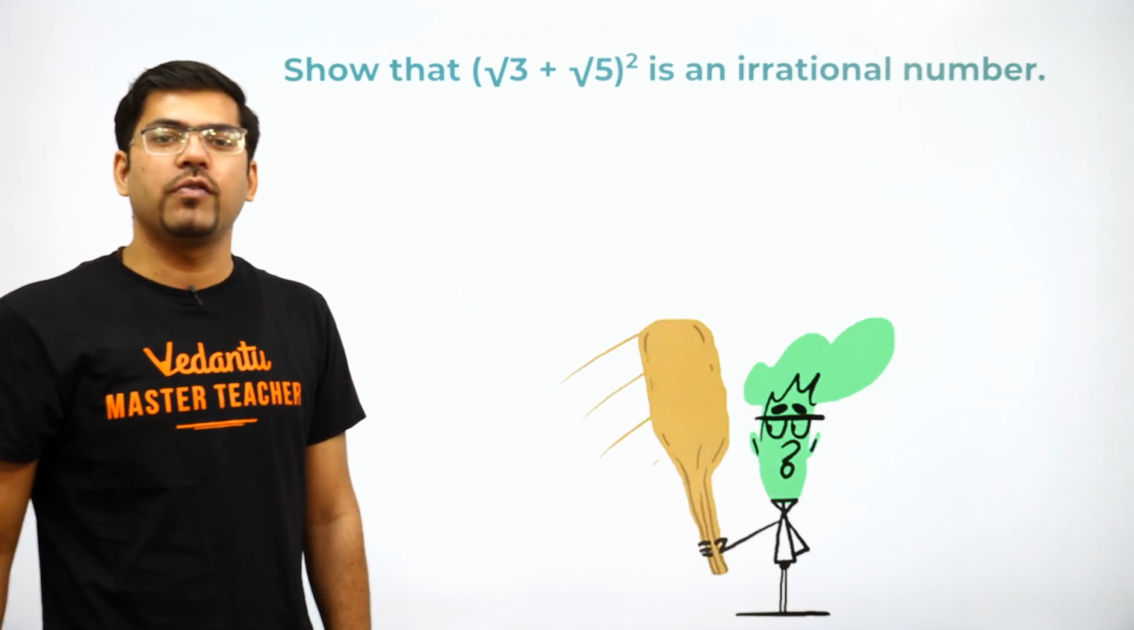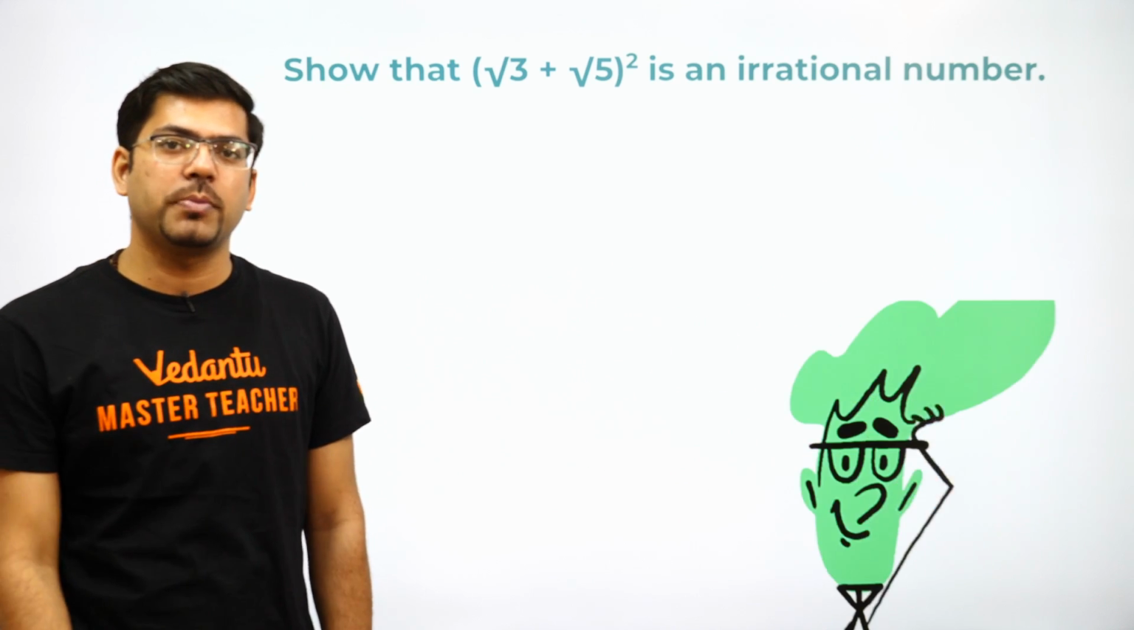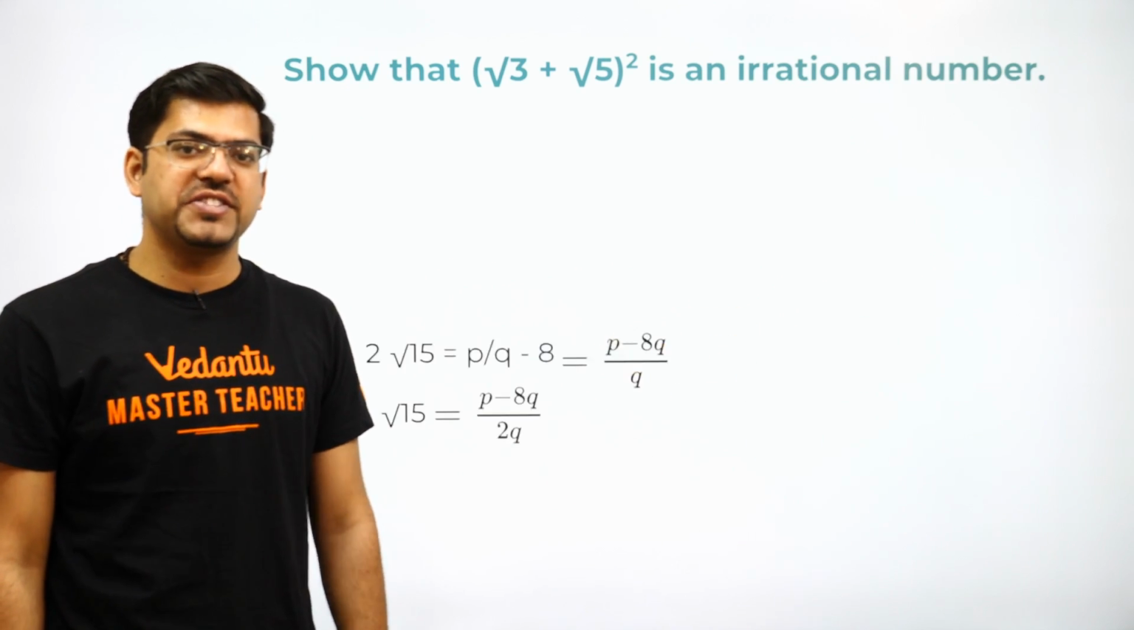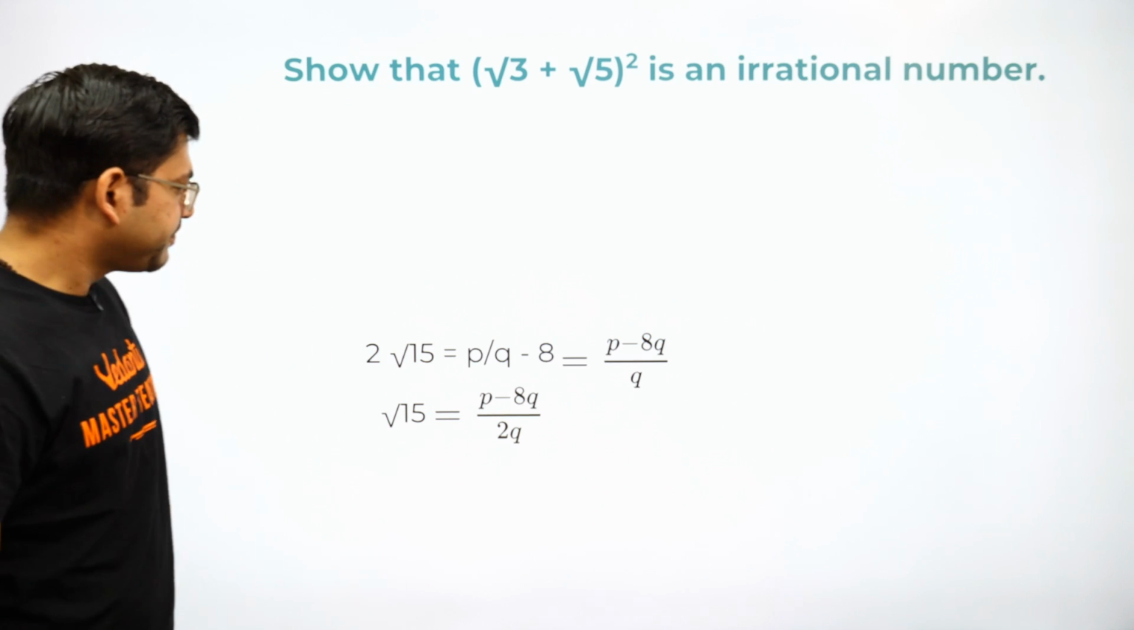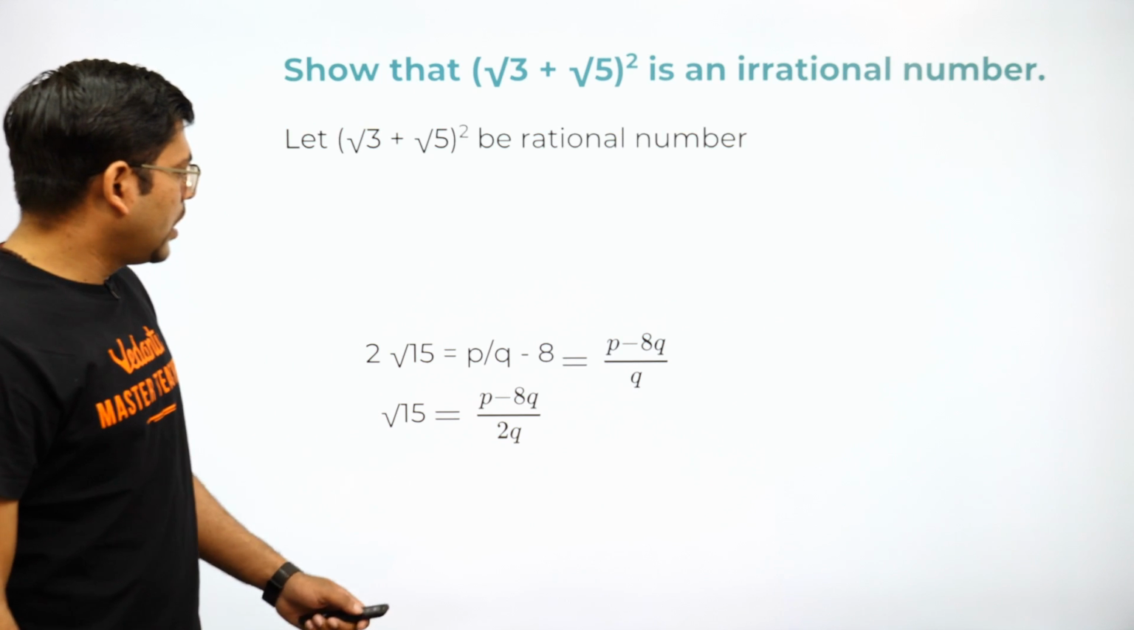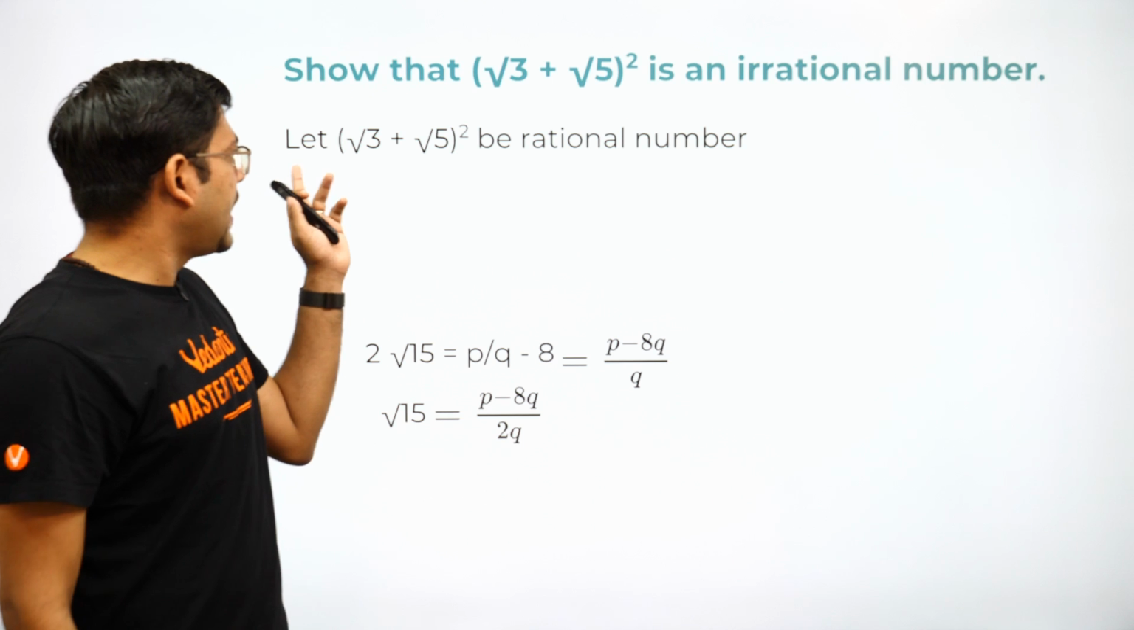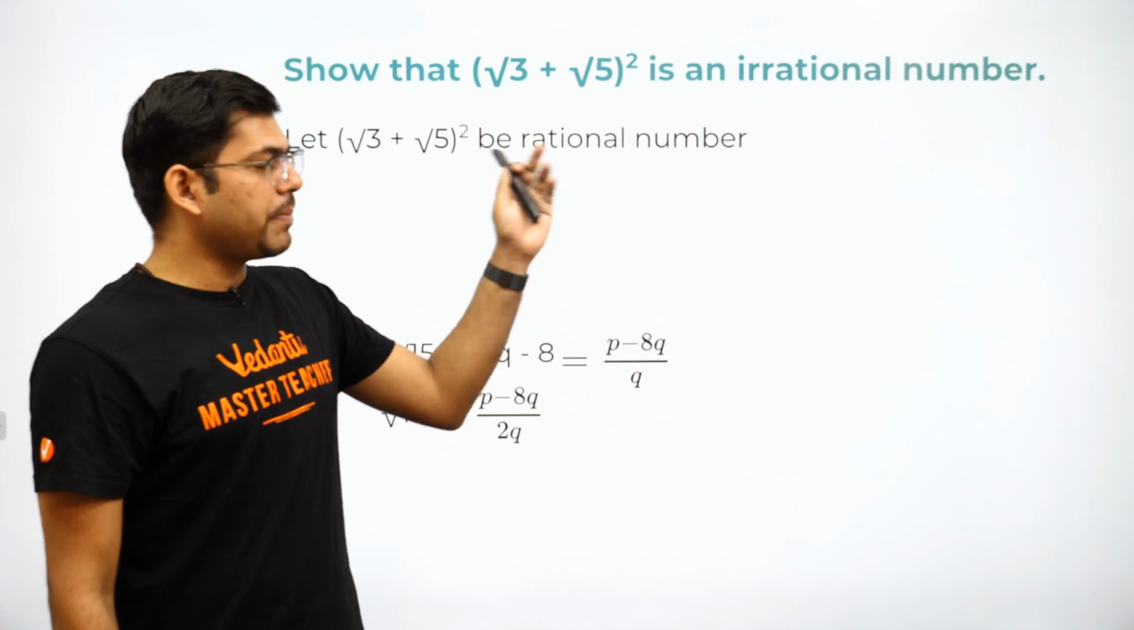So root 3 plus root 5 whole square is an irrational number, that has to be proved. So how are you going to prove this? Let's see. The first step would be: let root 3 plus root 5 whole square be a rational number.